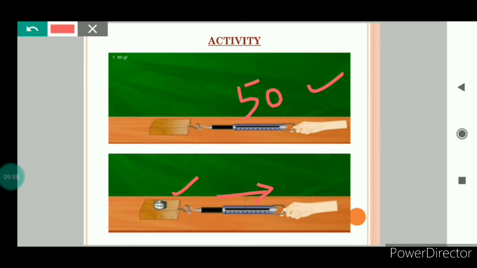So it clearly indicates that as the weight of wooden block increases, magnitude of the frictional force increases. So force of friction also depends on the weight of the object which moves.